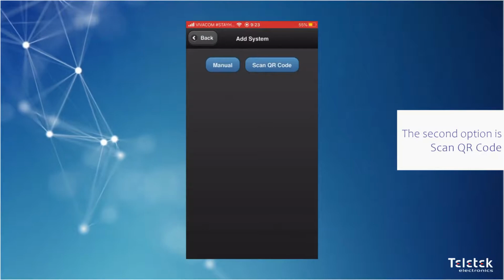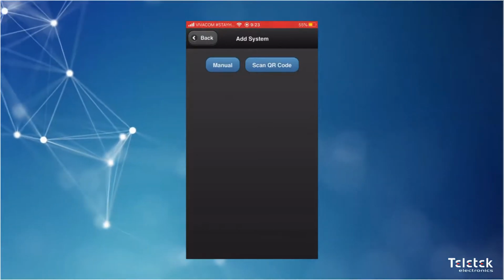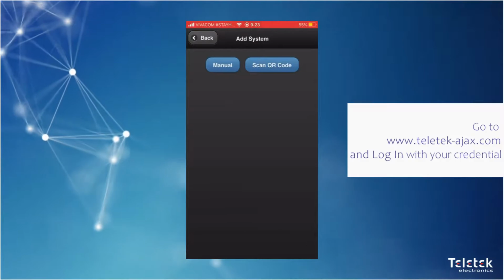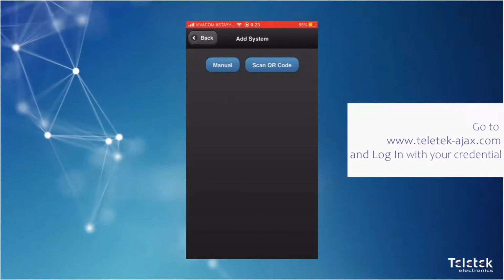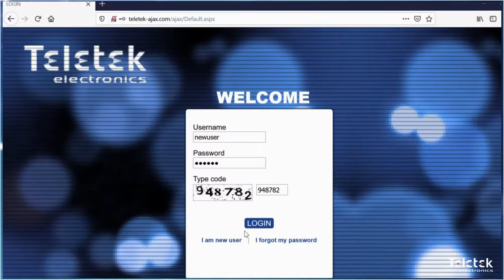The other option for adding system to MobileTTE is by scanning a QR code. For that, we first need to enter Ajax web application. We need to go to teletechajax.com and log in.